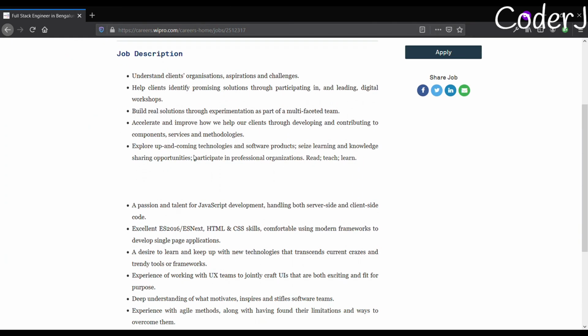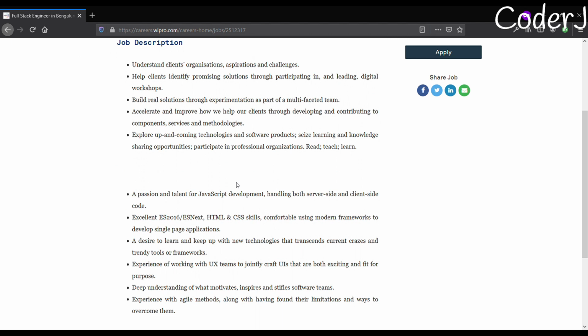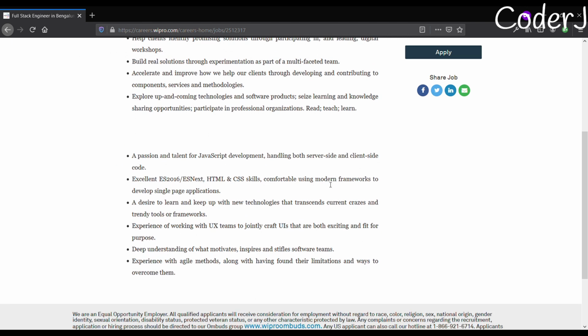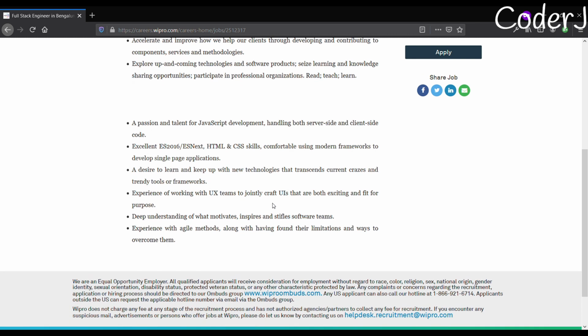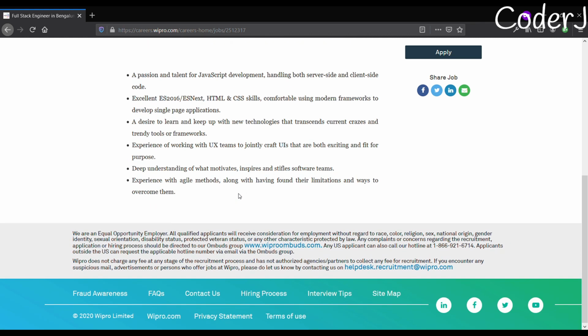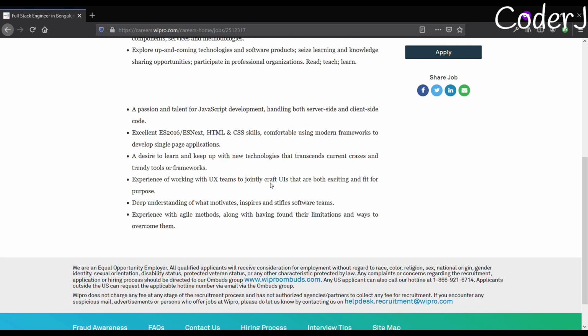Alright, as for the requirements, I think they want you to have some decent JavaScript skills. It will be really good if you have worked on some modern frameworks like React.js, Vue.js, Angular, or something like that. And a deep understanding of what motivates, inspires, and stifles software teams, experience with agile methods, along with having found the limitation and waste of. Okay, so the rest is all hocus pocus. The only thing that they want is you to have some decent JavaScript development skills.